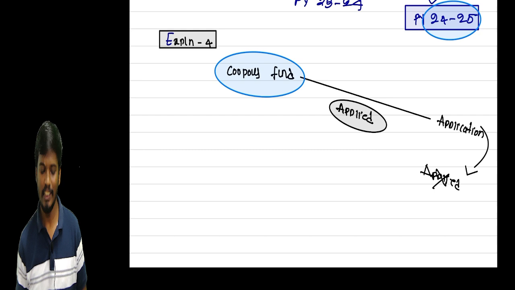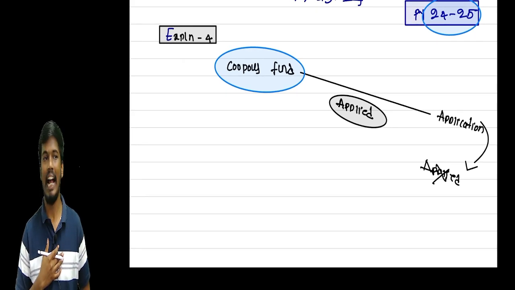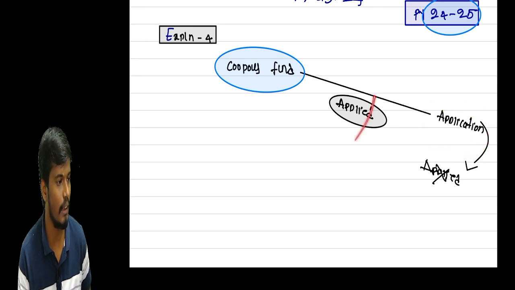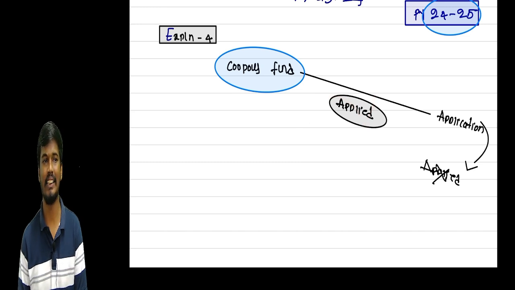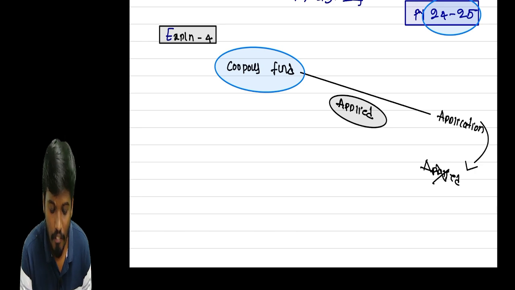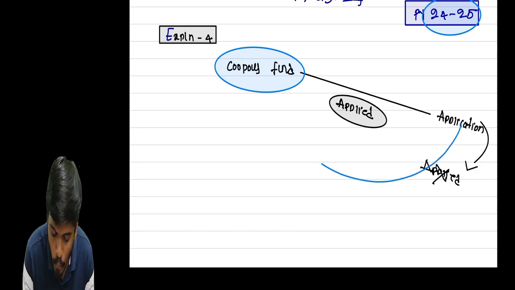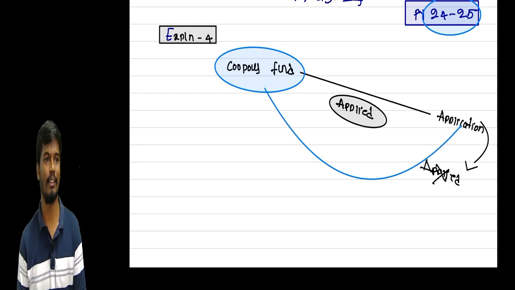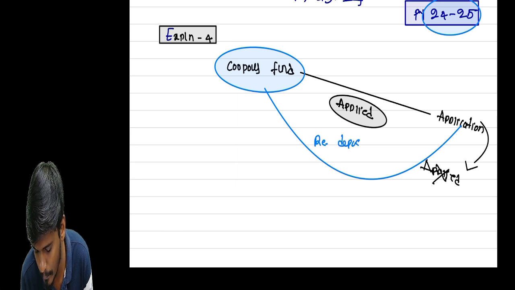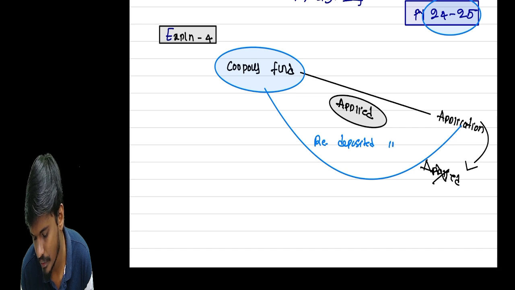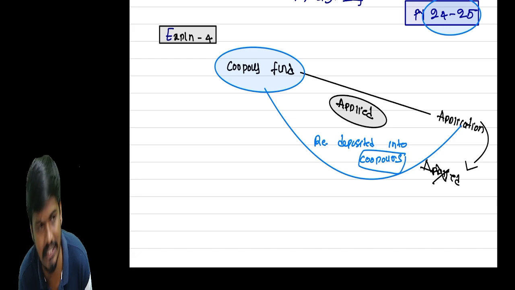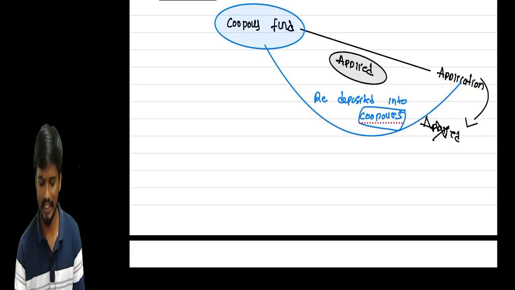Okay, any other. So, sir, I have some Corpus fund. I make an application from that Corpus fund, which is not treated as an application in the year of making. So when is it treated as an application, sir? When the trust redeposits such amount into the Corpus fund, in such year only we treat it as an application.